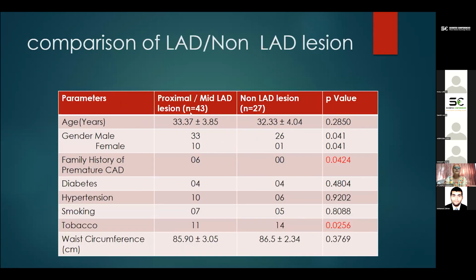We again studied involvement of the proximal or the mid-LAD and the non-LAD region, a comparison of the LAD and the non-LAD region. Here we found family history of premature CAD to be statistically significant, while tobacco intake, including smokeless tobacco, was also statistically significant in the two age groups, those having proximal or mid-LAD involvement and the non-LAD lesion.